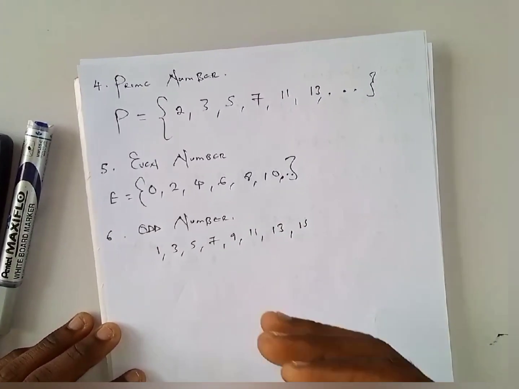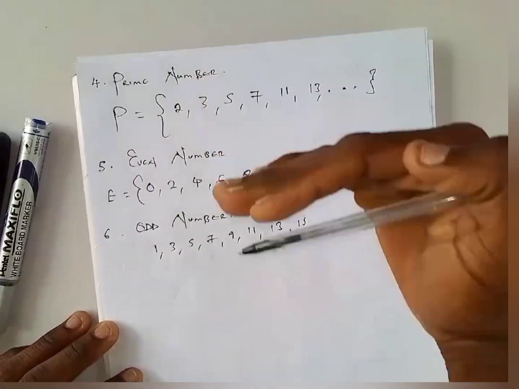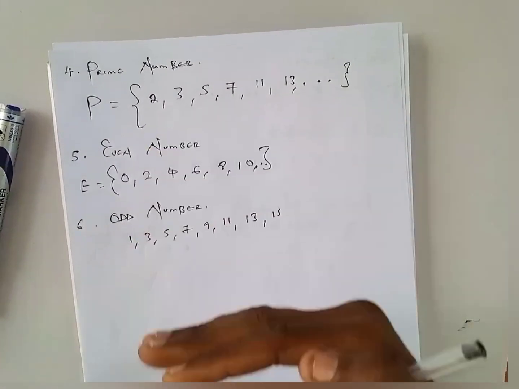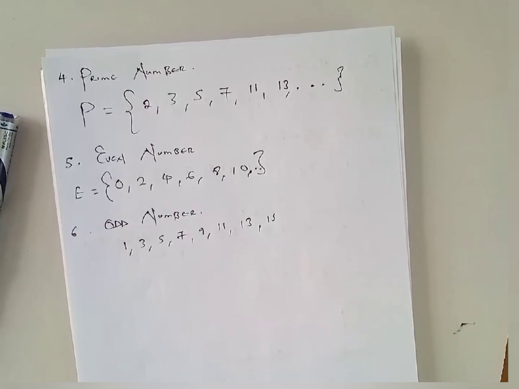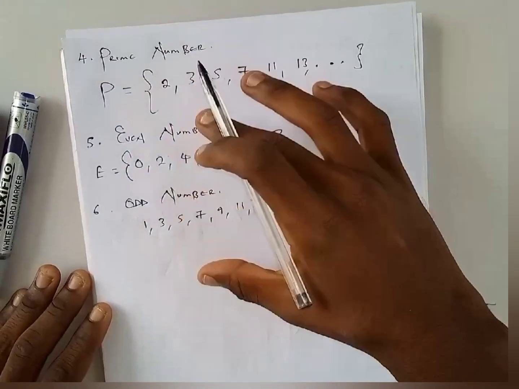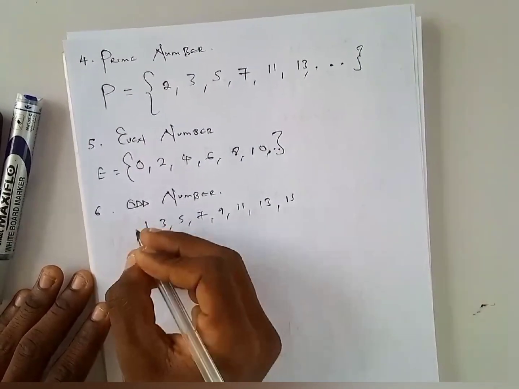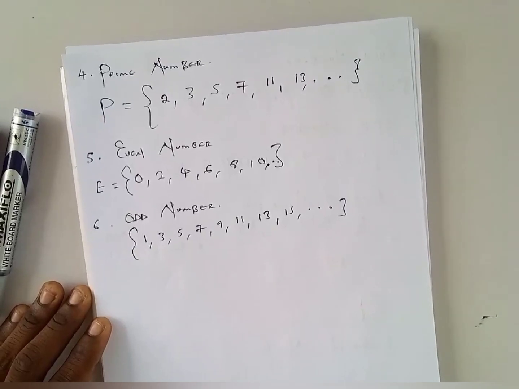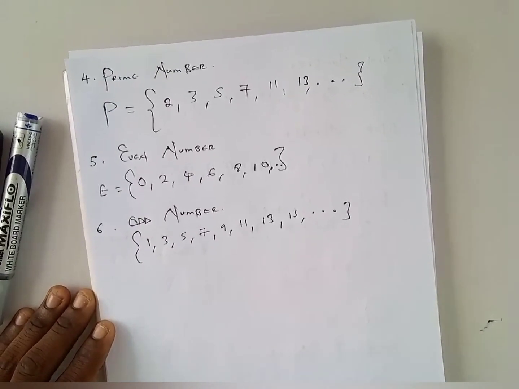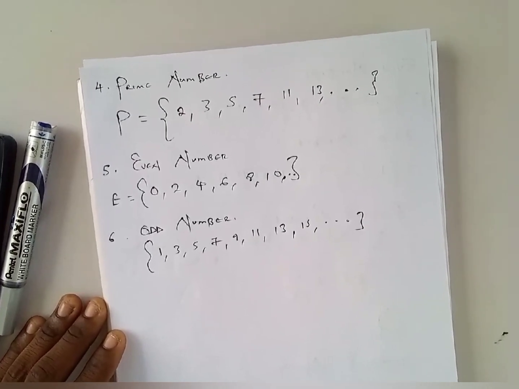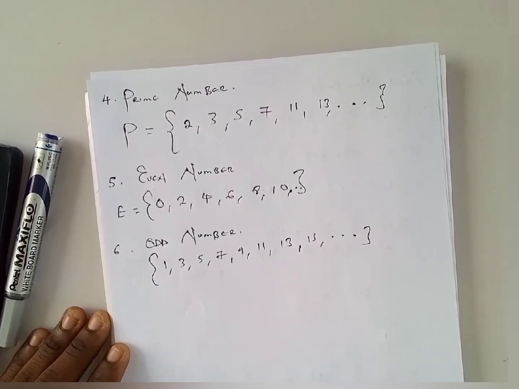You realize now that there's a similarity between prime numbers and odd numbers. If you're not careful, a lot of people tend to confuse these two. So I want you guys to be extra meticulous when you look at these two different sets of numbers, okay? When you look at odd numbers, just think of any number that cannot be divided by 2. When you look at prime numbers, think of any number that has got 2 factors, 1 and the number itself, right? Let's not confuse the two.